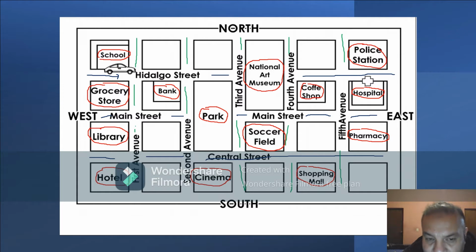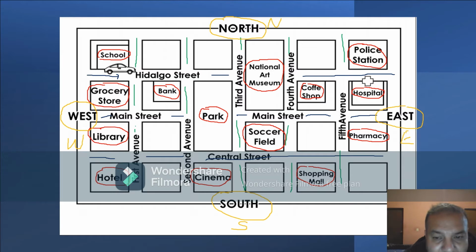Okay, also you can see on the sides we have the north. At the bottom we have the south. On the right side we have the east, and on the left side we have the west. Those are the four cardinal points, okay, which is north, south, east, and west. And this is the whole map.